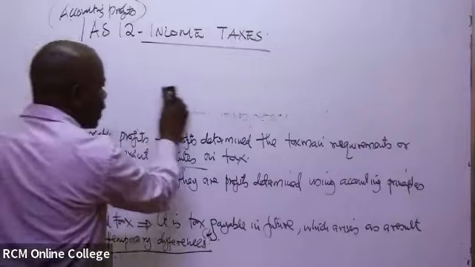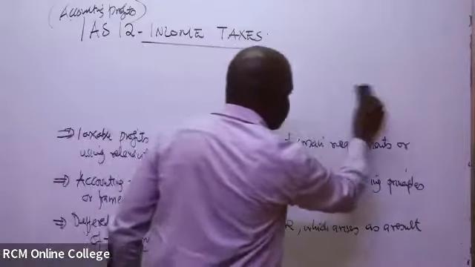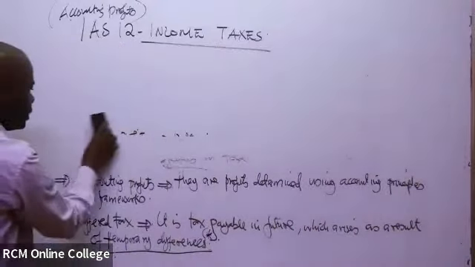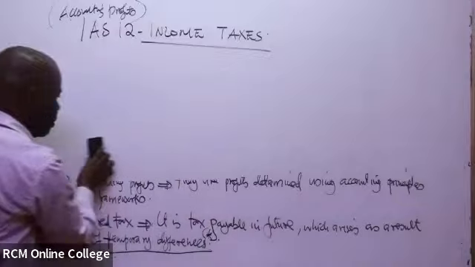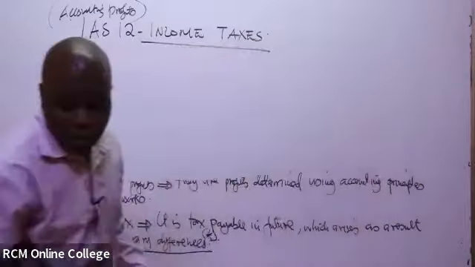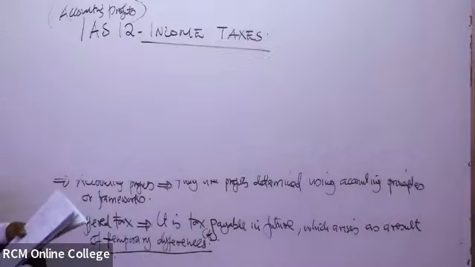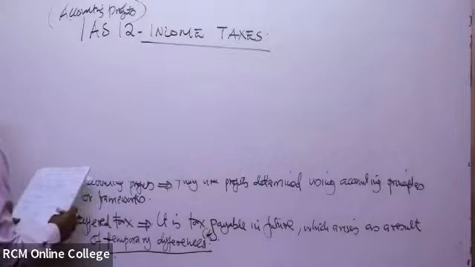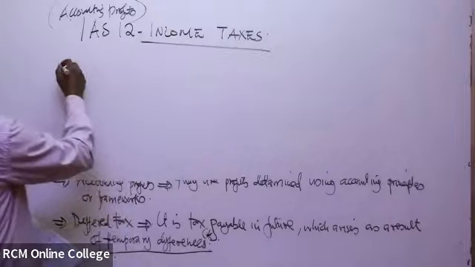Hope you've been able to write, because you can see I'm rubbing it off. So we're saying deferred tax will arise from the temporary differences.